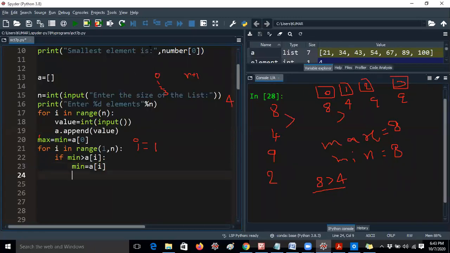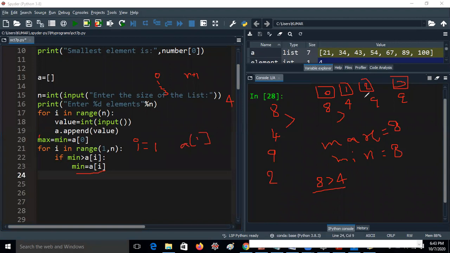Whenever I am writing this line, you should think, guys, once again I am telling: minimum greater than a of i. Minimum is 8. What is a of i? I value is 1. A of 1 value is here, it is 4. So that means 8 is greater than 4. The condition is true now. Whenever this condition is true, now change the minimum value to 4.